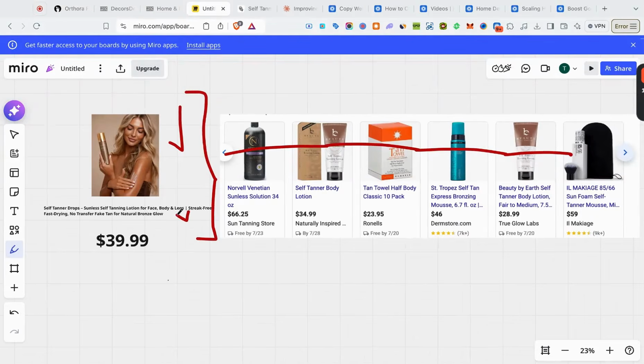And then we come over here to my title. My title absolutely mogs these guys. These guys are not utilizing keyword richness in their SEO optimized titles at all. So no matter what a customer types in, I'm going to show up ahead of these guys. And then price: I'm not the highest, I'm not the lowest, and I end in dot 99.